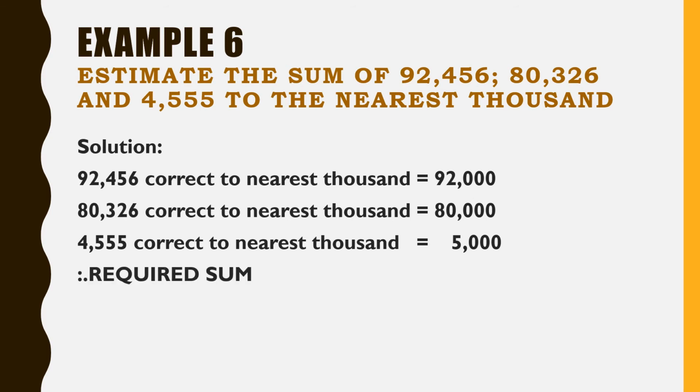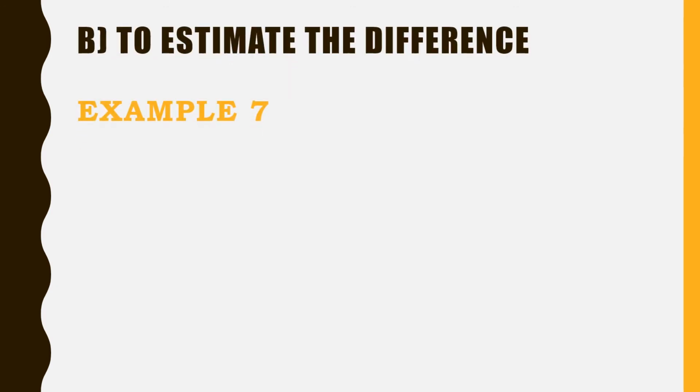So our required sum is 92,000 plus 80,000 plus 5,000, which gives you 1,77,000. Now to estimate the difference. What is the meaning of difference? We need to subtract here.